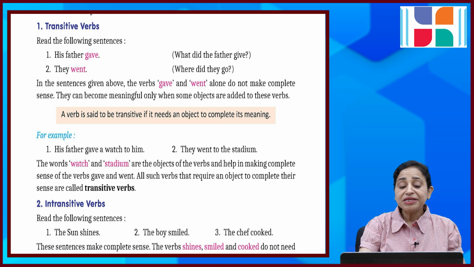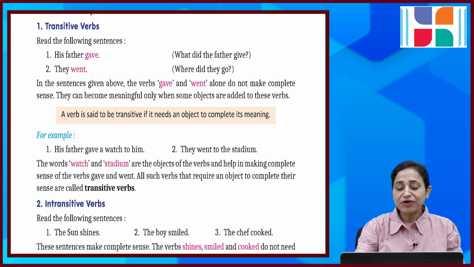For example, his father gave a watch to him. They went to the stadium. तो यहाँ पर हमने object भी add कर दिया. The words watch and stadium are the objects of the verbs and help in making complete sense of the verbs gave and went. All such verbs that require an object to complete their sense are called transitive verbs.